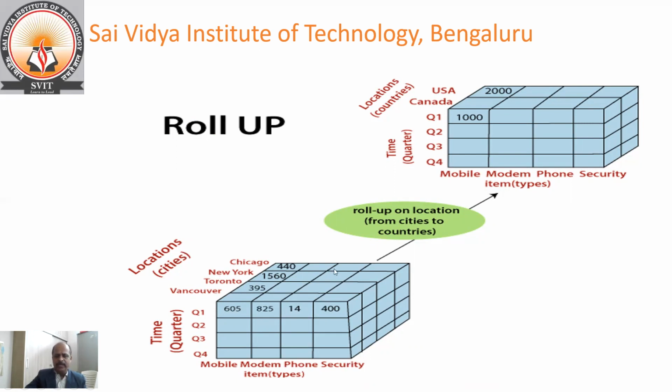If you are performing the roll-up operation on the cities, you can observe here. New York and Chicago are merged into USA because these two cities are in the USA. And Toronto and Vancouver come under Canada.